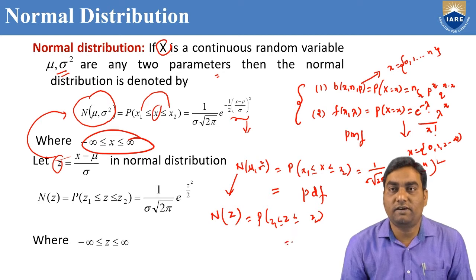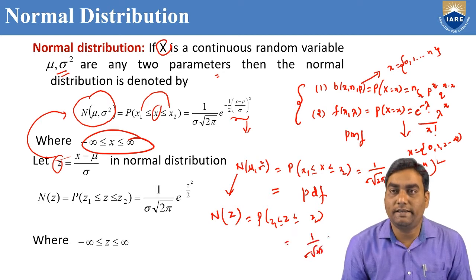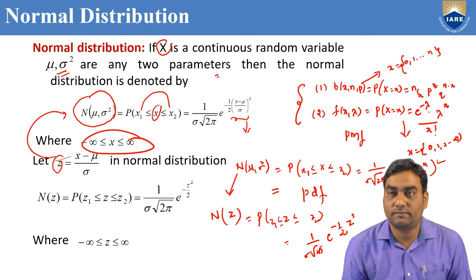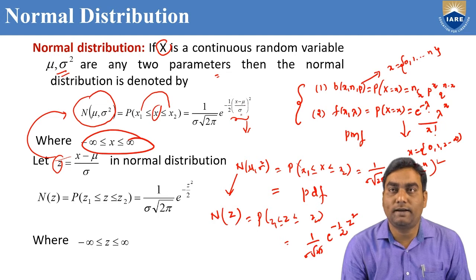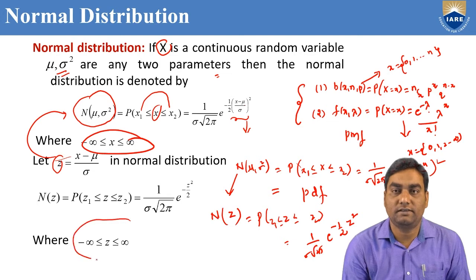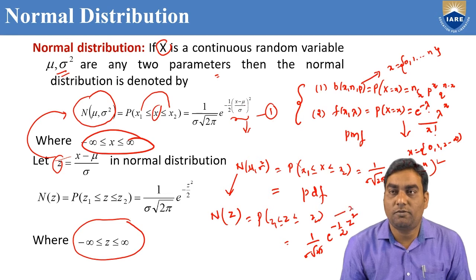We are converting 1 by sigma root 2 pi e power minus 1 by 2 as usual, z square, because x minus mu by sigma equal to z. Here z is also between minus infinity to infinity. You can remember this formula. Similarly, this is the normal distribution in terms of x and this is the normal distribution in terms of z.